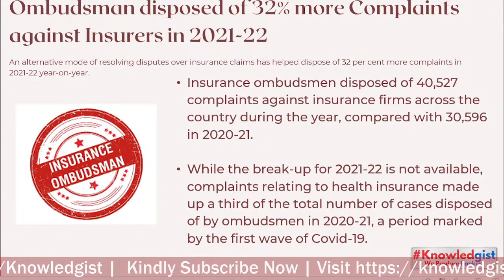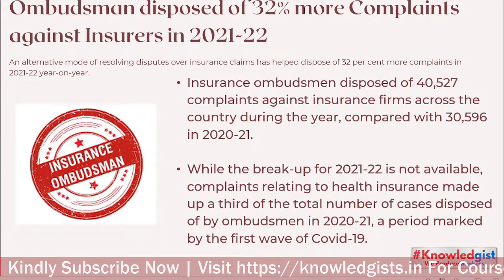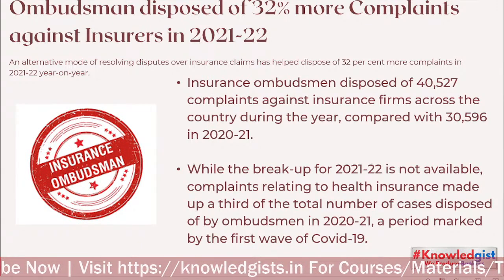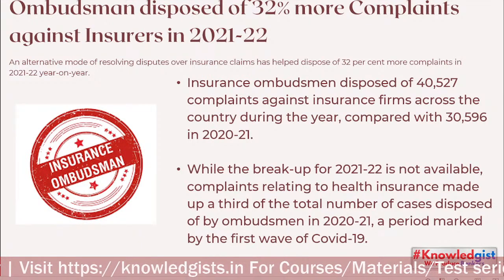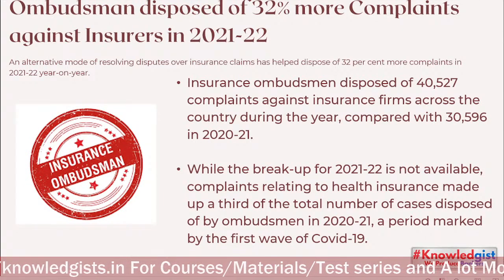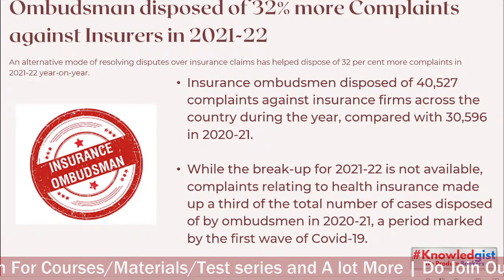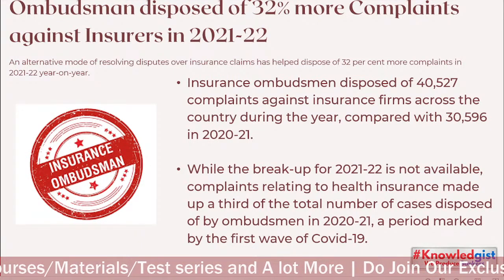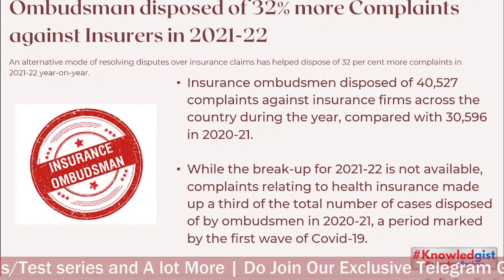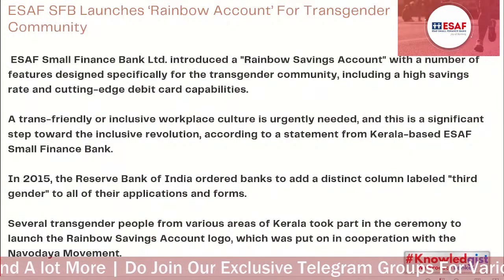Ombudsman disposed of 32% more complaints against insurance in 2021-22. Insurance ombudsman, you know that in banking ombudsman the limit is 20 lakhs, in insurance ombudsman the limit is 10 lakhs. Okay, so it disposed of 40,527 complaints against insurance firms across the country during the year, compared to 30,596 cases last year.